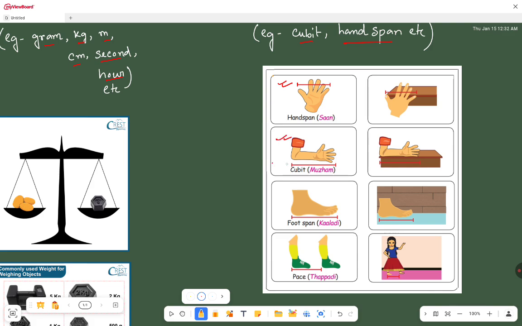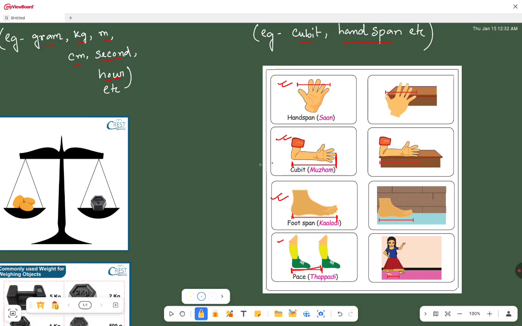Now cubit, what is the length of the cubit? Cubit means from the tip of your elbow to the tip of your middle finger, that amount of length is called 1 cubit. This is also 1 unit. Foot span, so this length is the foot span. Pace, so this length is the pace. These are one kind of unit, and these are all non-standard units.